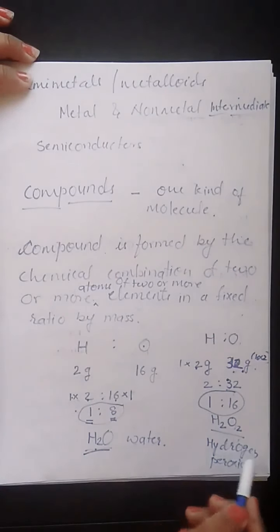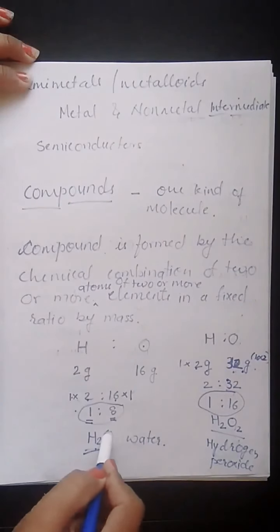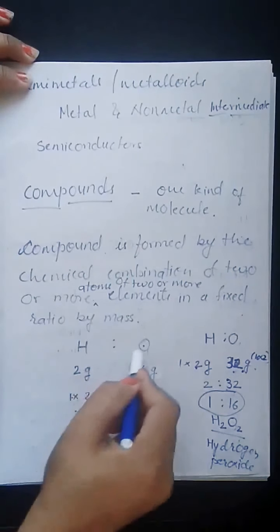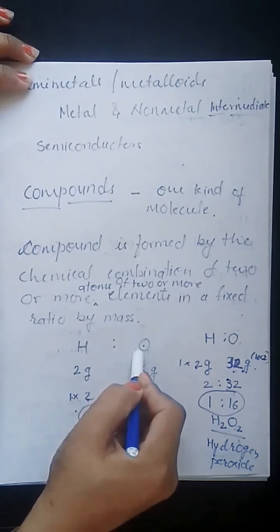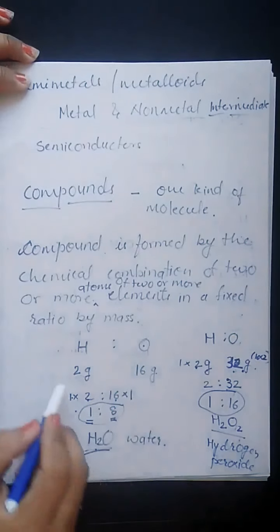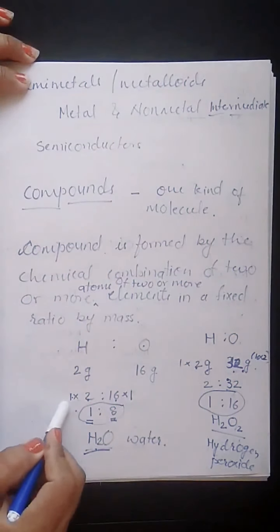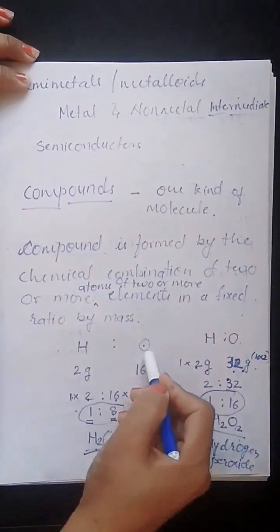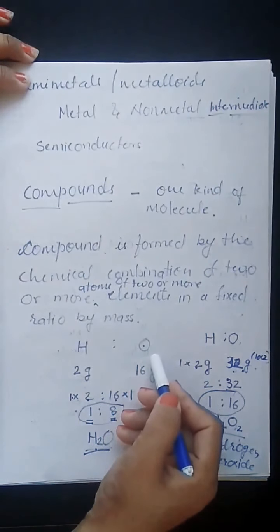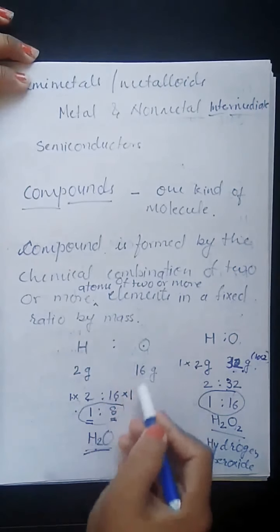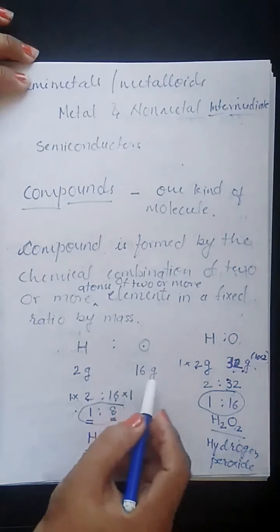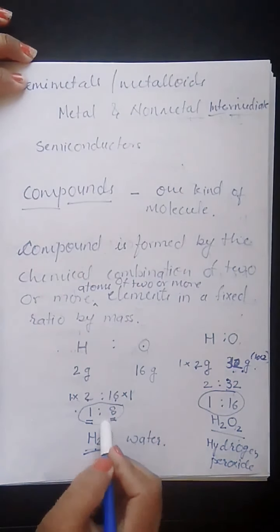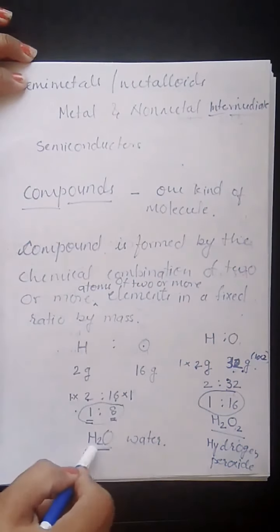So both are compounds. They are formed by the chemical combination of two elements, but these elements are combining in a fixed ratio by mass. You all know the mass of hydrogen is 1 gram if I take gram atomic mass, and for oxygen it is 16, then we will find 1:8 will be its ratio, then water is formed.